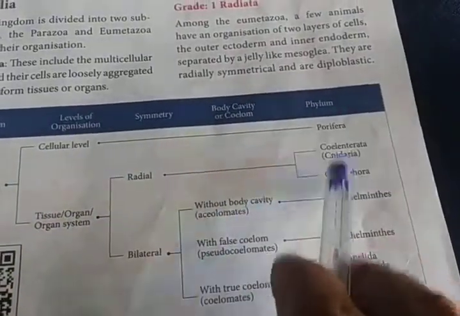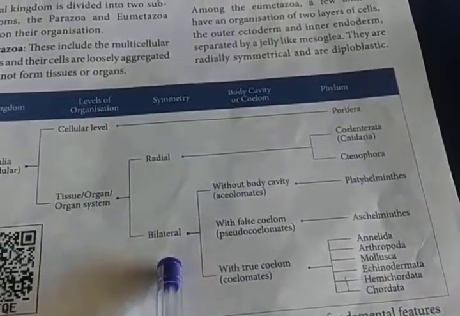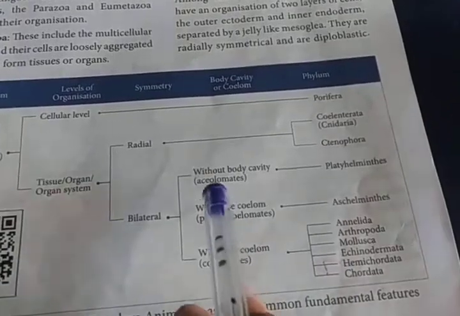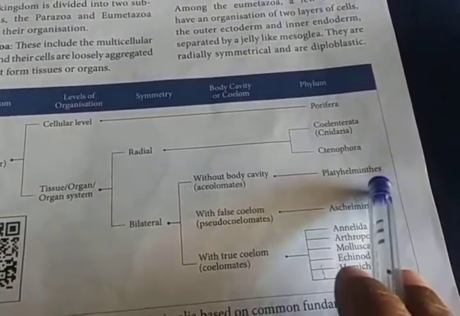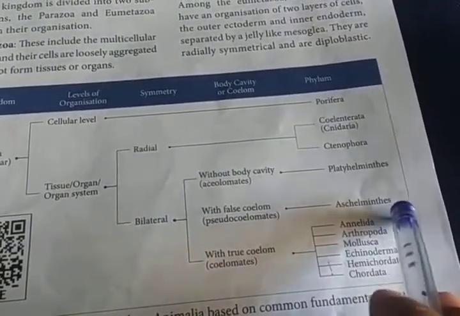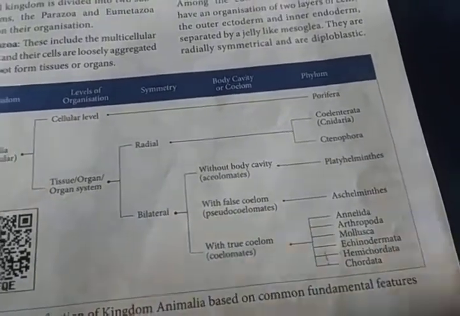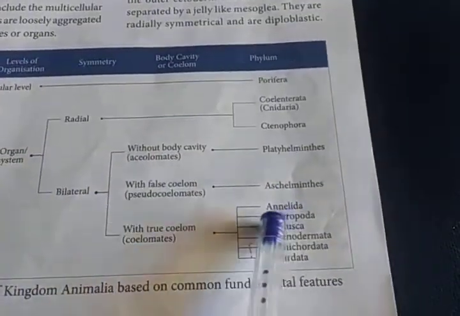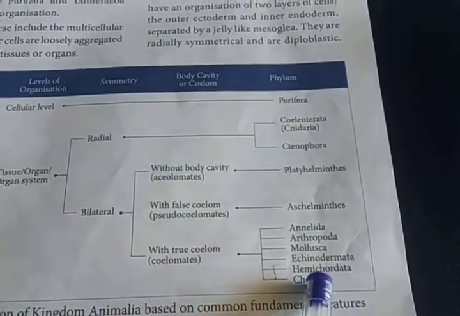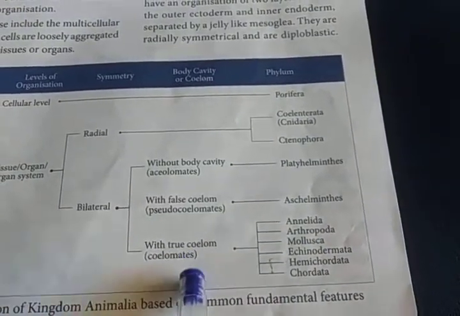Radial symmetry is seen in Coelenterata, which is known as Cnidaria, and Ctenophora. Then bilateral symmetry animals are divided by body cavity. Without a body cavity, acoelomates: phylum Platyhelminthes. With a false coelom, pseudocoelomates: for example, phylum Aschelminthes. With a true coelom, otherwise known as coelomates: the phyla Annelida, Arthropoda, Mollusca, Echinodermata, Hemichordata and Chordata. These are fully included as eucoelomates.